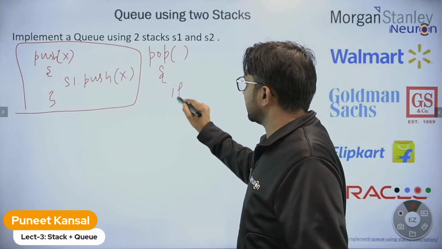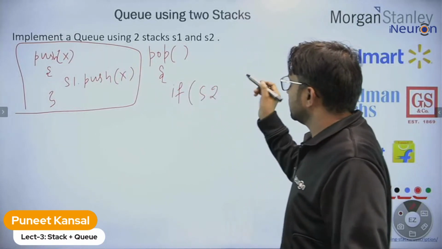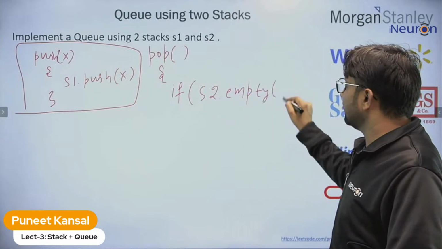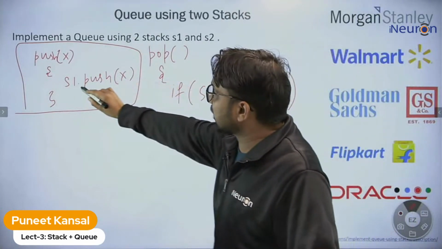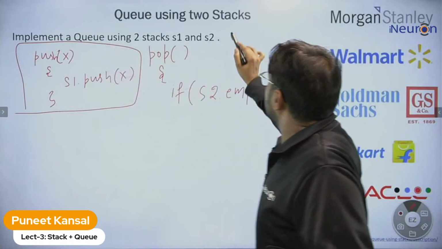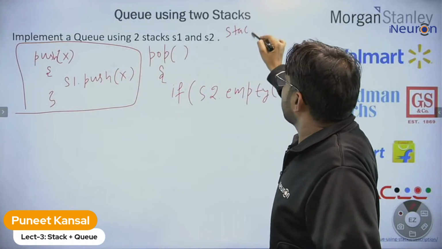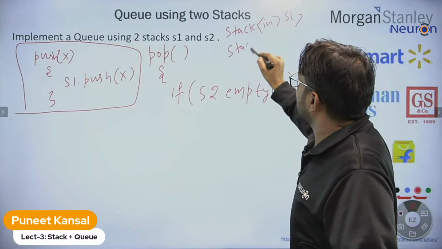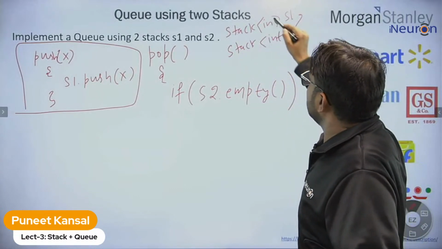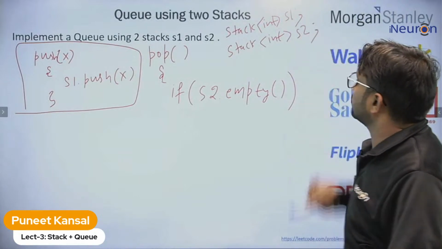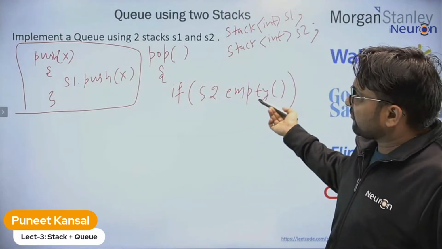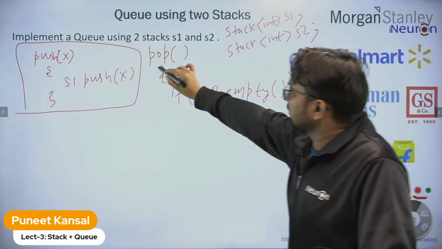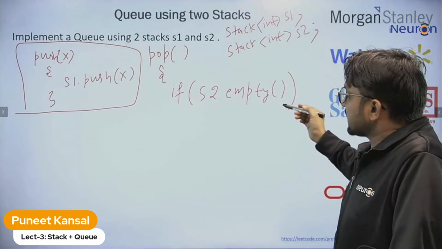If you are checking S2 dot empty, we can use this. We are directly using functions like if stack 2 is empty, so stack 1 and stack 2 are inbuilt stacks we will use. So you can declare them like stack 1 and you can declare stack 2. Now we are using the inbuilt stacks. After that, you can just apply the functions directly: push, pop, empty. So while performing pop, you will check if stack 2 is empty.